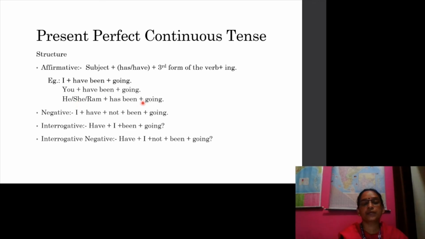She has been going. Ram has been going. In the case of negative sentence, I have not been going. In the case of interrogative sentence, have I been going? Interrogative negative form like have I not been going?